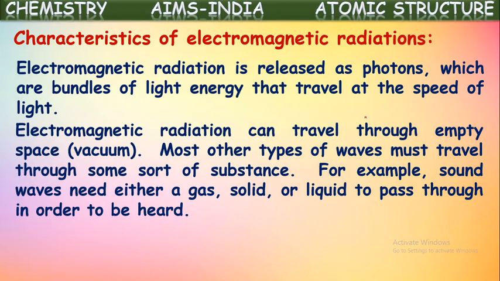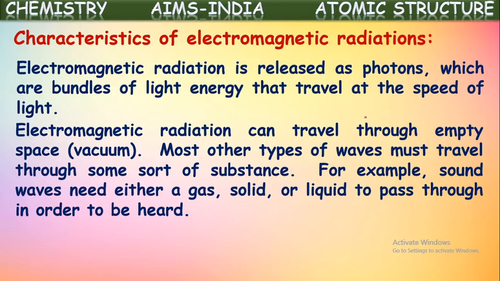Electromagnetic radiation can travel through even empty space. Yes, we said here, electromagnetic radiations do not need any medium for their propagation. That means they can travel through a medium, and even through vacuum, empty space also. But most other types of waves must travel through some sort of substance. For example, sound waves. Sound waves need either a gas, solid, or liquid to pass through in order to be heard. Isn't it? Sound waves need a certain medium, either gas, solid, or liquid.